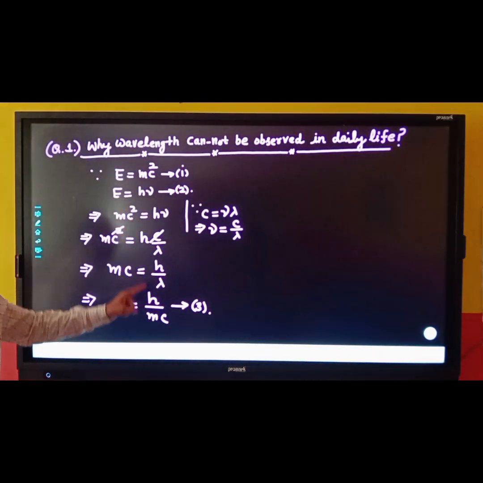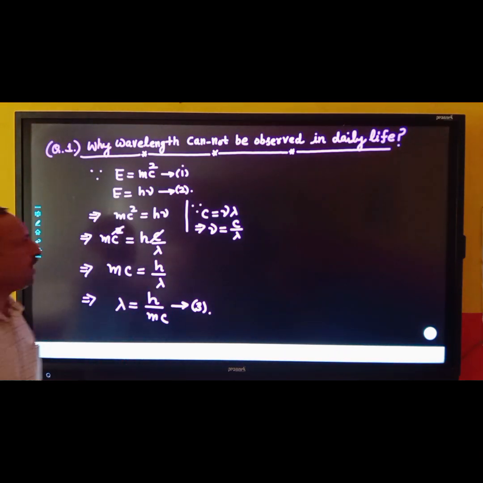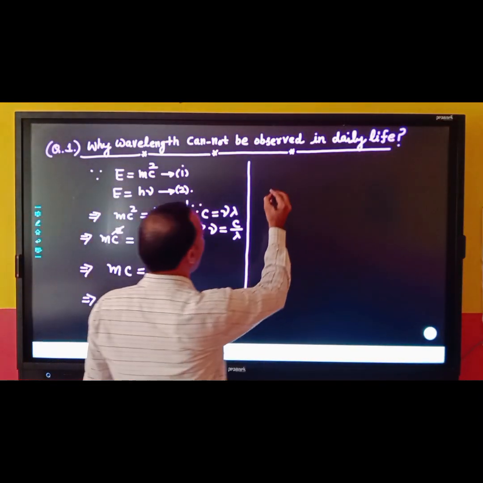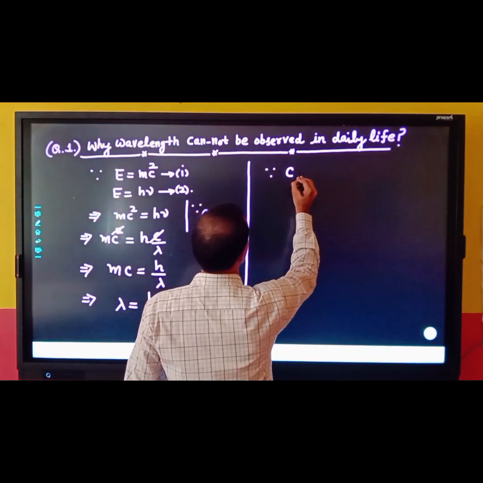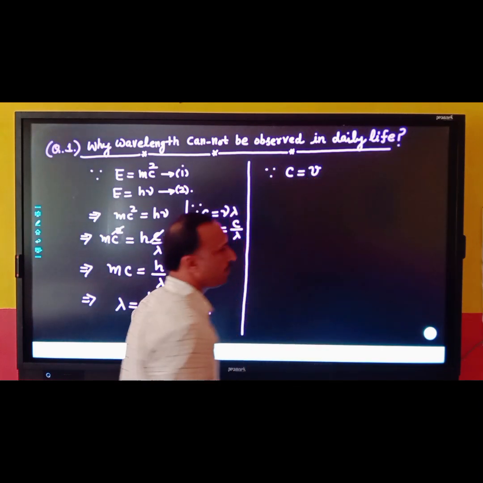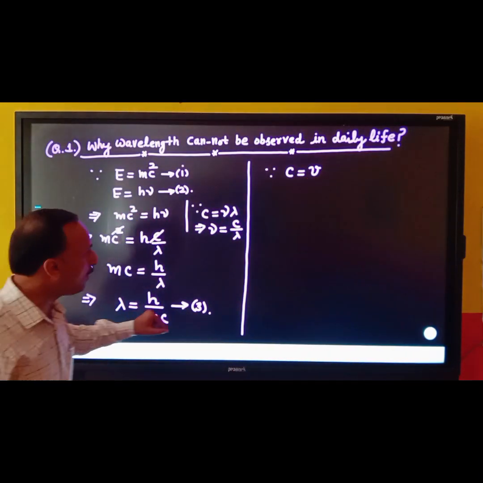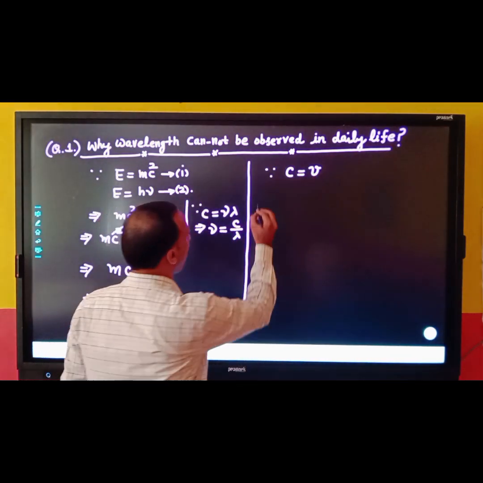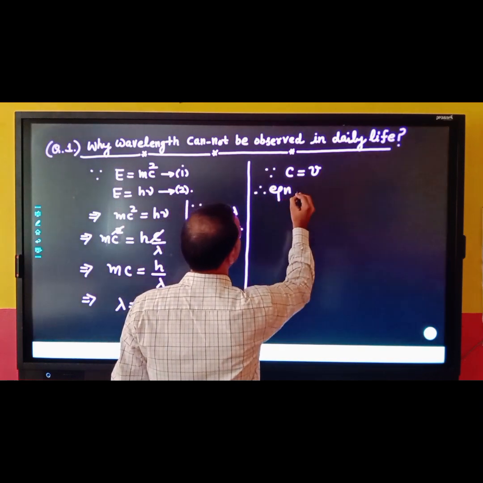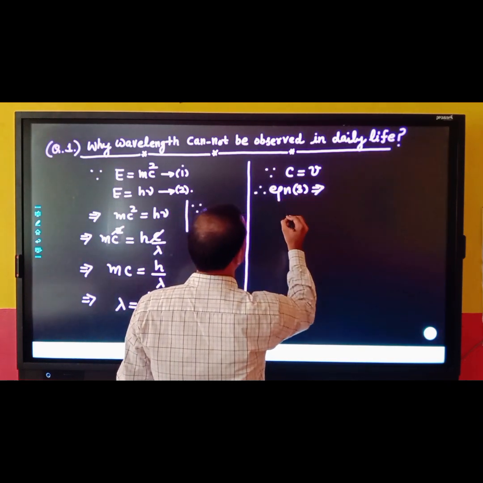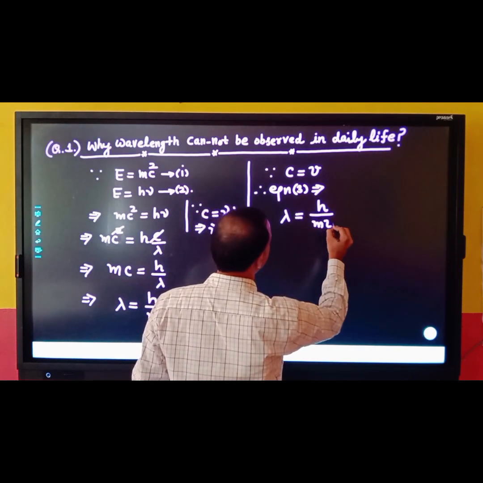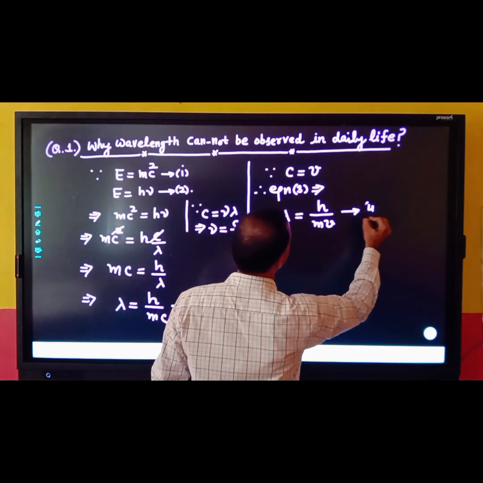This is my step number 1 to find out wavelength, but here speed is speed of light. Come to the second step which we have to follow here. Now for material particle, I know c is always equal to v. जब भी आप मटेरियल पार्टिकल की बात करेंगे, स्पीड ऑफ लाइट इज रिप्रेजेंटेड बाय स्पीड दैट इज इक्वल टू v. So what I am getting from equation number 3? Therefore equation number 3 can be written as wavelength lambda that is equal to h divided by mv, and this is my next equation number 4.